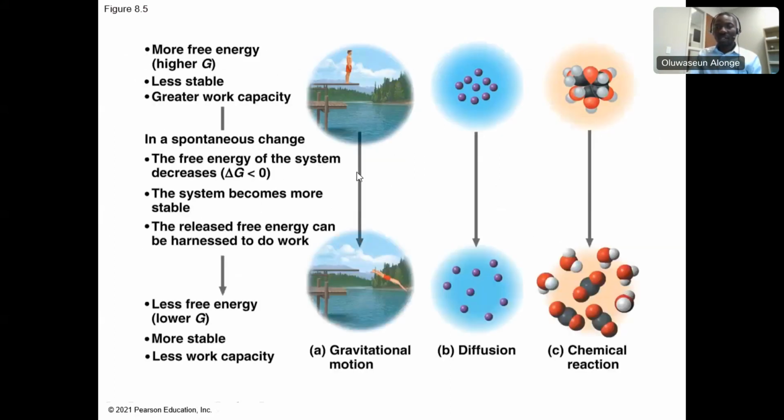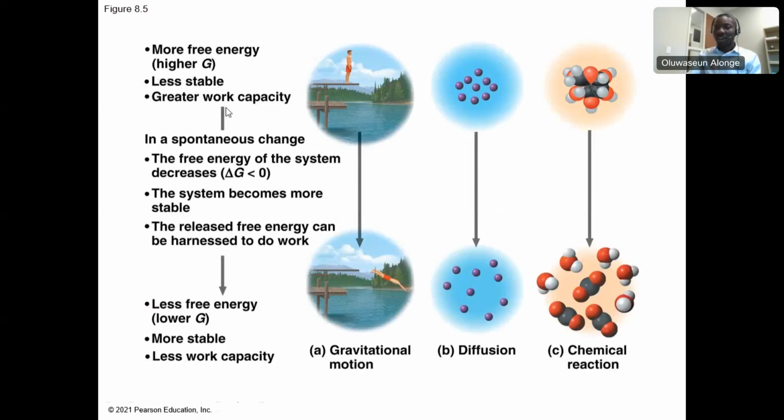Now look at this. At this point, there's more free energy, higher delta G, higher G, higher Gibbs free energy, and it means that at this point it is less stable.